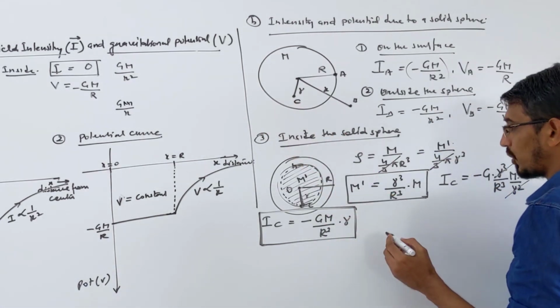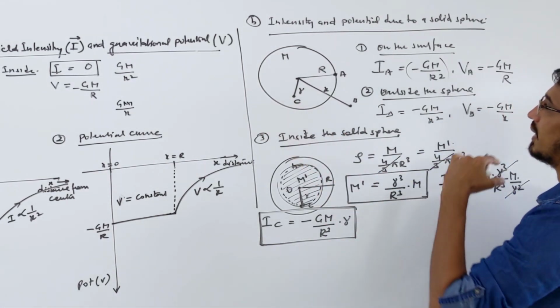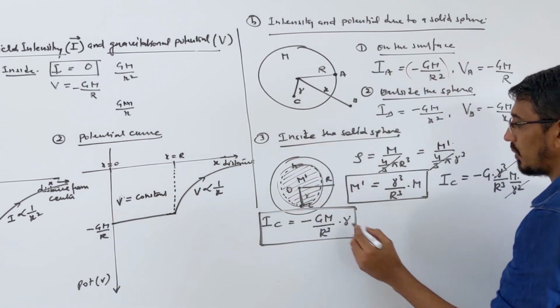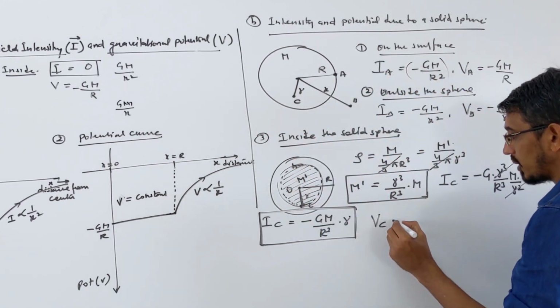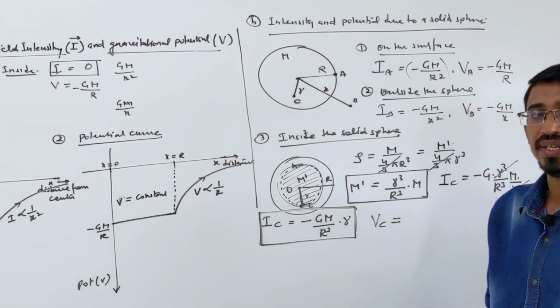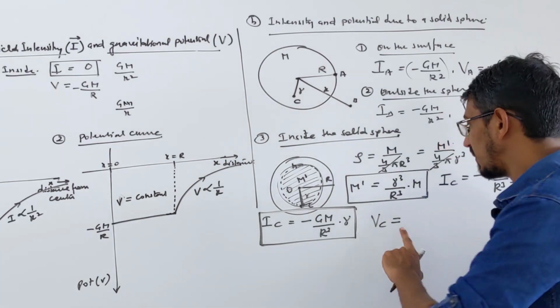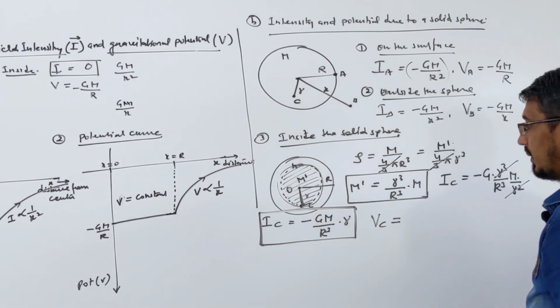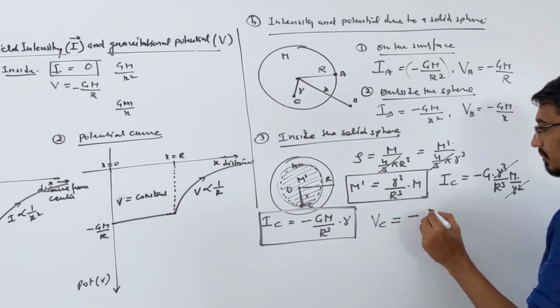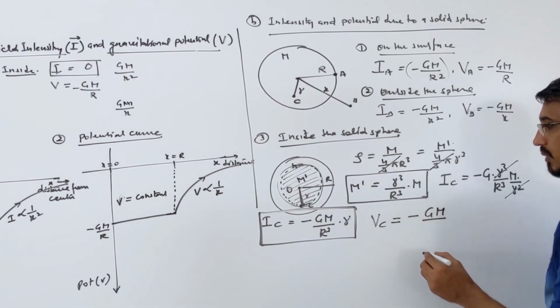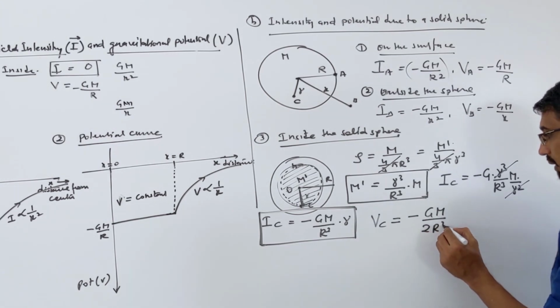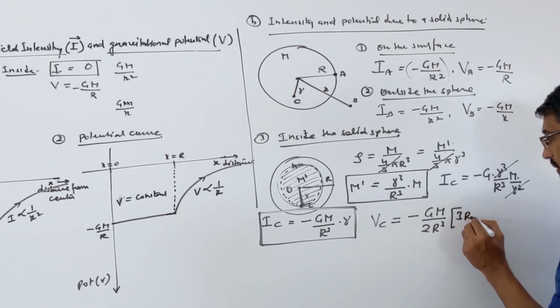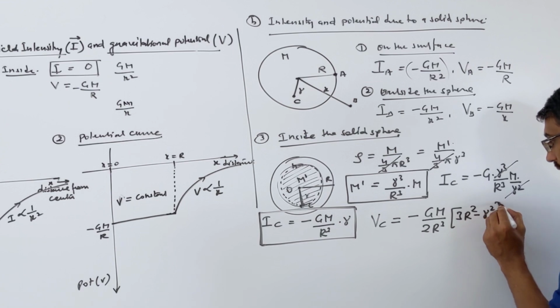Then what is the potential due to this solid sphere at any inside point, this point, V_C? This also comes from a derivation that is a little complicated, so we don't need it; I am just writing what answer comes. So minus GM upon 2R cube into 3 times R square minus r square.